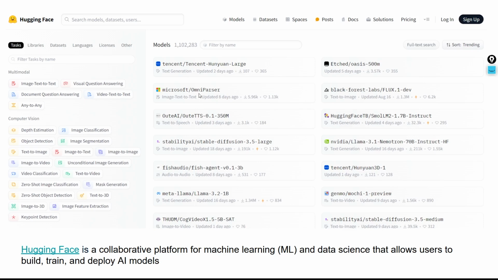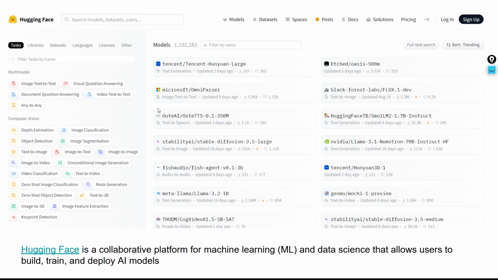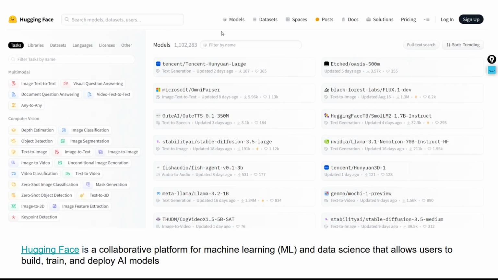So whatever models I'm showing right now are specifically from OpenAI. There are also open source models. If we get into Hugging Face, which again we'll learn in detail, Hugging Face is basically a platform where you can find open source models. Some of the models are private, so of course we can access those using subscriptions. We have the models, we have the datasets, so there are a lot of things in Hugging Face. Just to give an idea of the different models in the market: OpenAI has commercial models, and these are the open source models from where you can access the different LLMs.